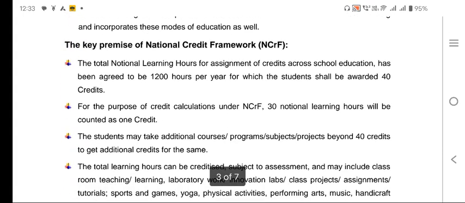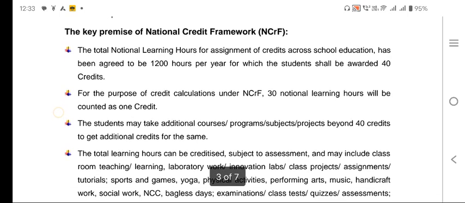So the key premise of NCrF: the total notional learning hours, very important, notional learning hours, will be 1200 hours per year, and the student shall be awarded 40 credits.